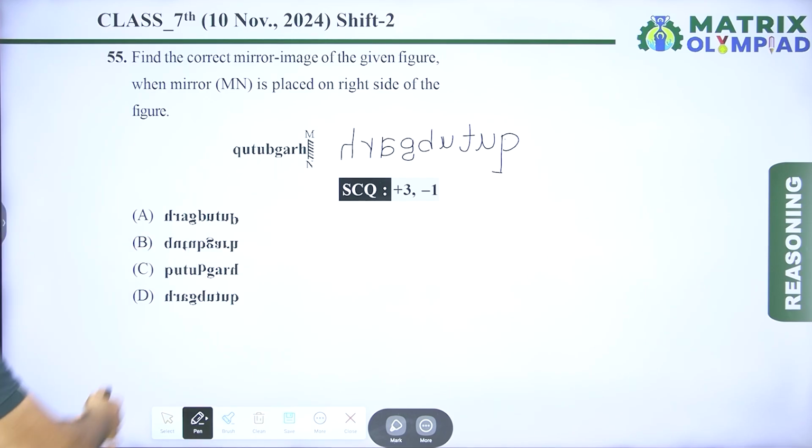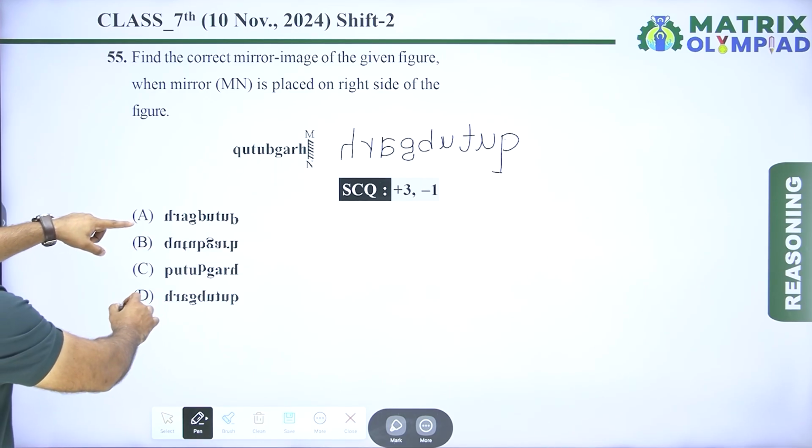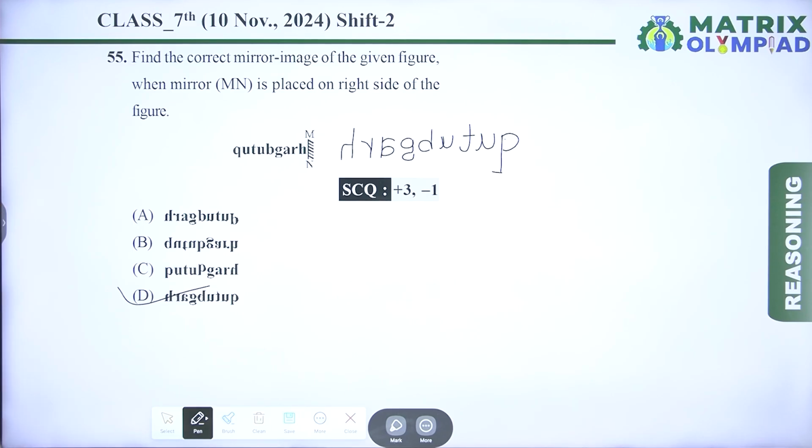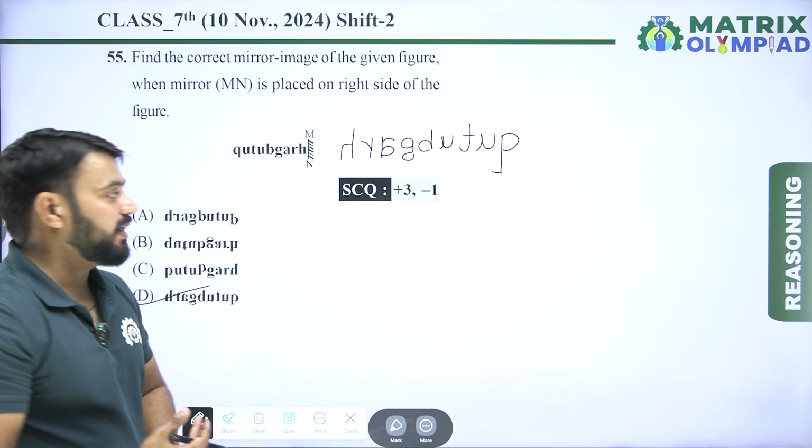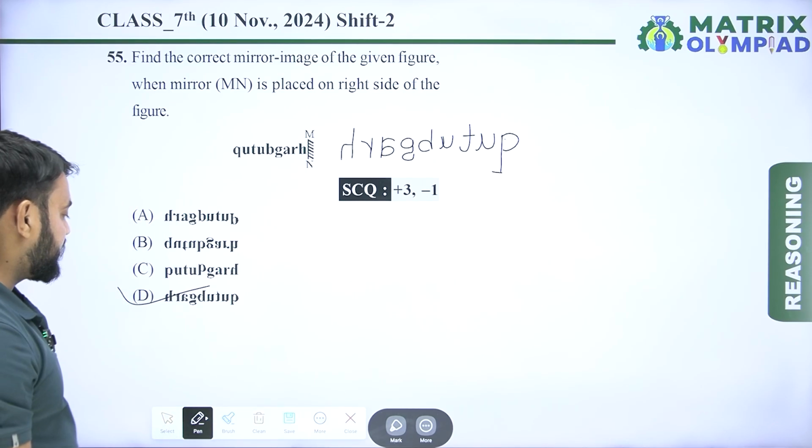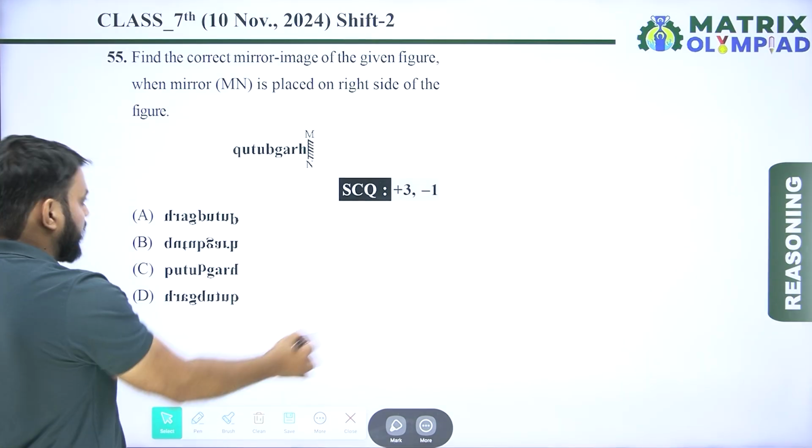So here option D is the correct mirror image of given alphabet. So here option D is the correct answer of this question. Let's move on to the next question.